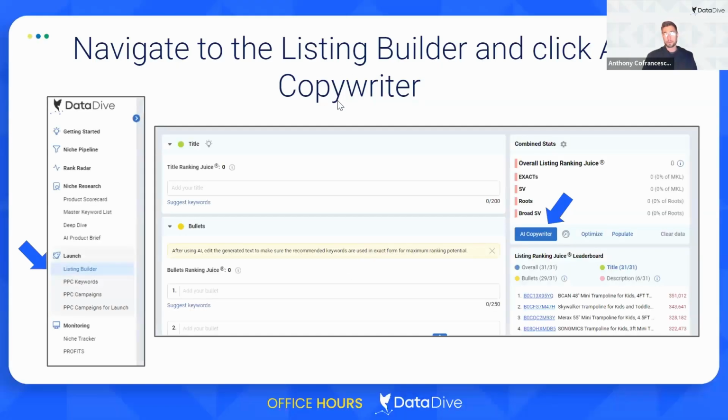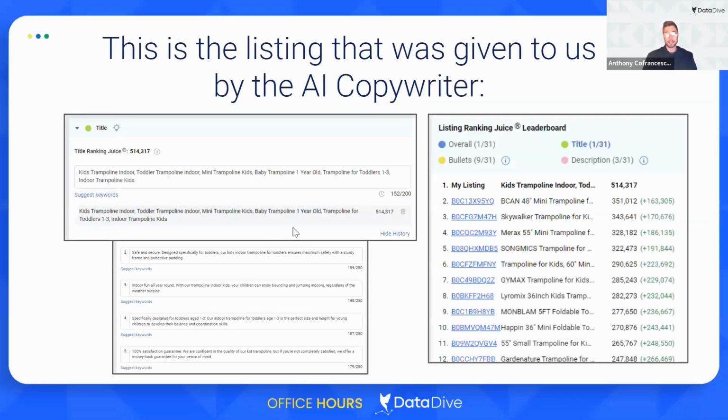So in order to build the listing, you're going to go to the listing builder on the left-hand side tab, and then pending that your master keyword list is clean, you're going to open up this AI copywriter. You're going to click this button, and Data Dive is going to do the vast majority of the work for you. You can see here that from a ranking juice standpoint, we're in position 1 overall, 1 for the title, and 9 in the bullet points, 3 in the description.